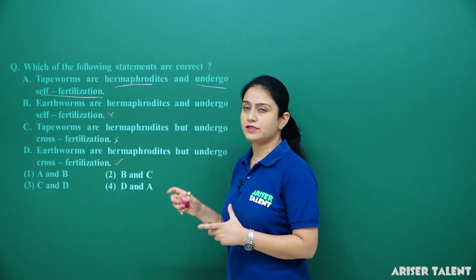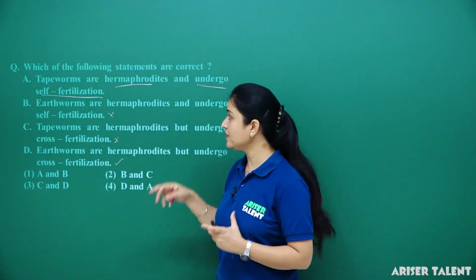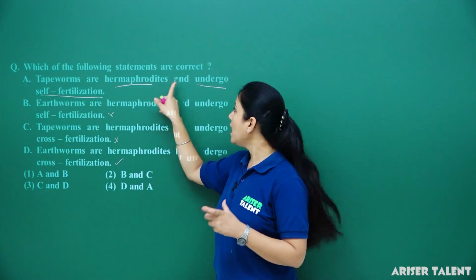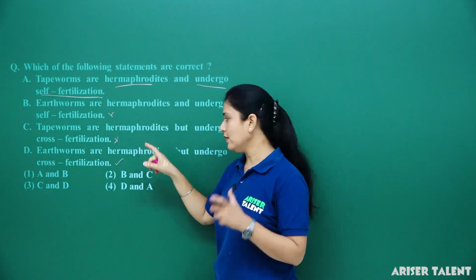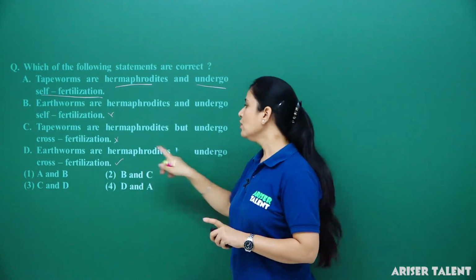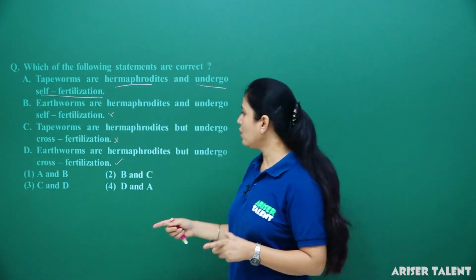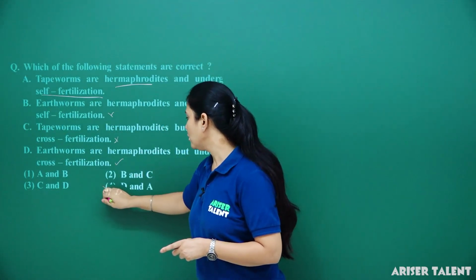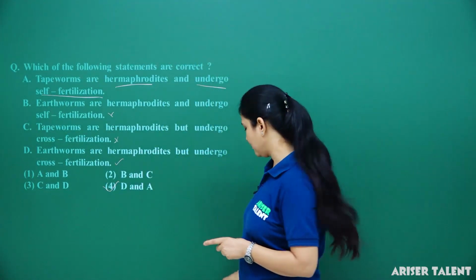So, in the given statements, these both are correct statements. What are they? That tapeworms are hermaphrodites, yes, and undergo self-fertilization, and earthworms are hermaphrodite but they go through cross-fertilization. Okay, so here the options are A and D. So, D and A, the fourth option is the correct answer.